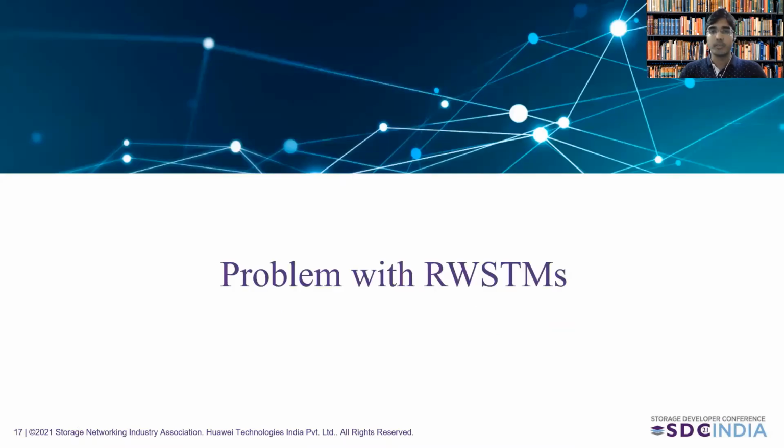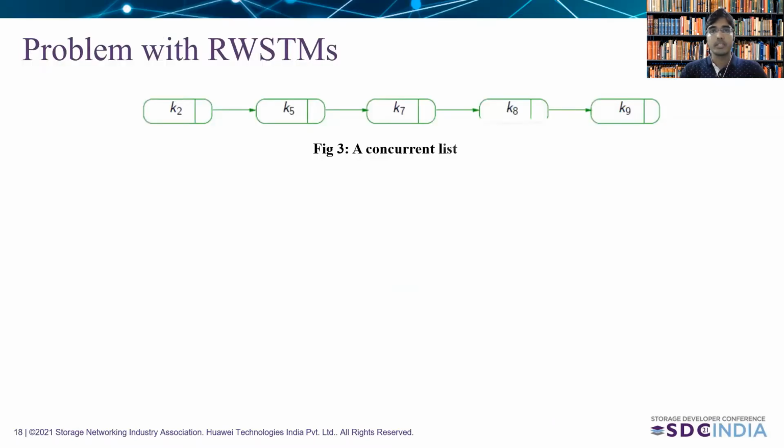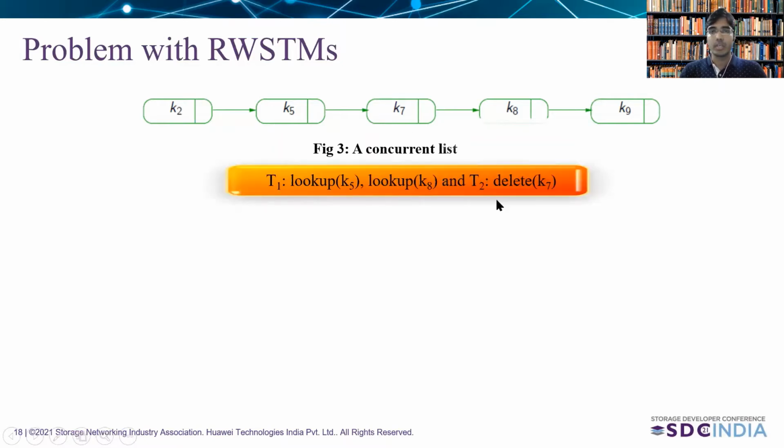Now let's talk about the problem with the read-write STM. To understand the problem, let's consider one example where we have a list, and initially I assume the list consists of a set of keys K2, K5, K7, K8, and K9. On this list, two concurrent transactions T1 and T2 are working. T1 is trying to look up K5 and K8, and T2 wants to delete the key K7.